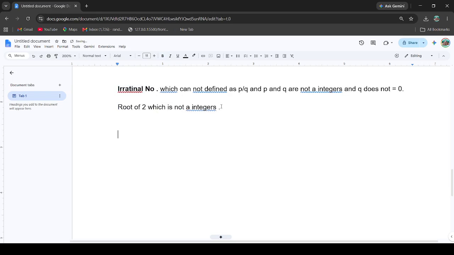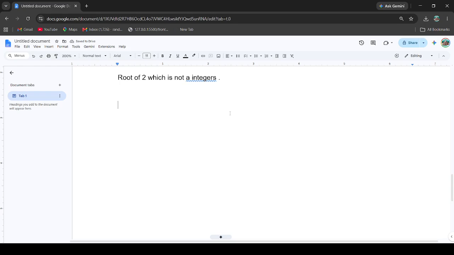So here we have the idea of natural number, whole number, integer, irrational number, all the things. Now we will learn about what is a real number. So what is a real number?